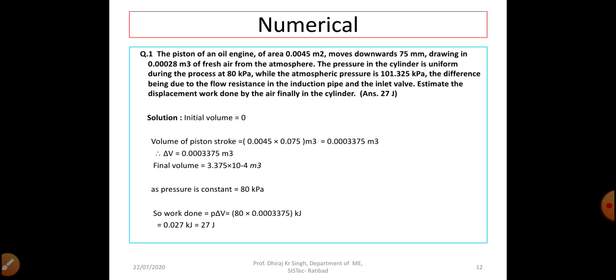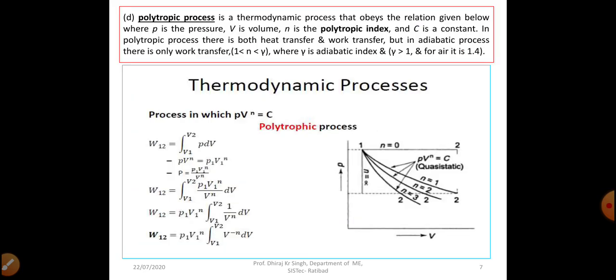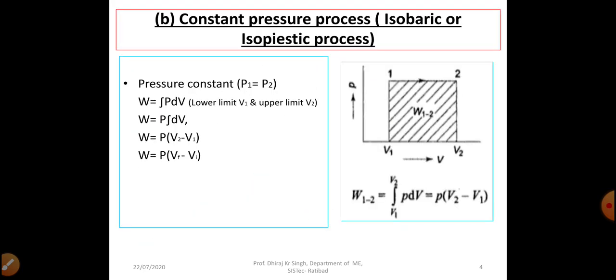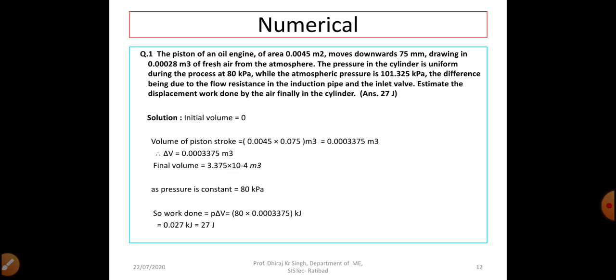Dear students, we will go back to the previous slides and see our constant pressure process work. For a constant pressure process, the non-flow work is W equal to P into V2 minus V1, that means W equal to P integral dV, right? So we have to apply this formula in this question: W12 equal to integral V1 to V2 of P dV equal to P into V2 minus V1, right?